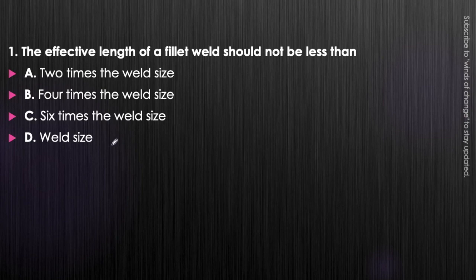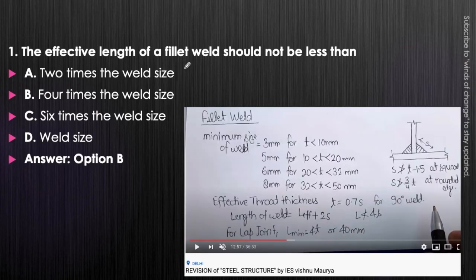Just think about it. Effective length of fillet weld is being asked in the question. It will be given by 4 times of the weld size. The effective length of fillet weld should not be less than 4 times of weld size. You can watch this in the revision video of steel structure. The link of this video is already given in the description box. Here you can find that length of the weld is equal to L effective plus 2S, and this length should not be less than 4 times the size of the weld, which was given in option B. So memorize it. Next question.